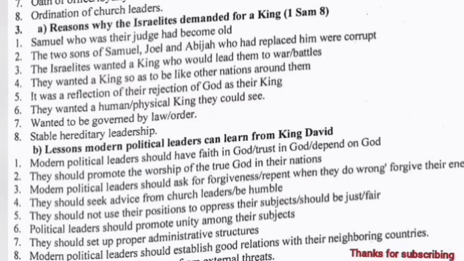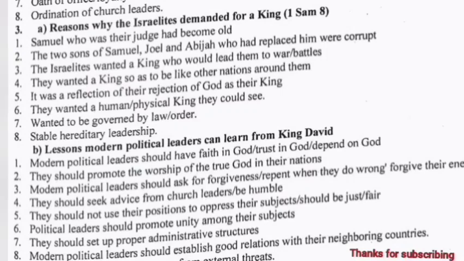Samuel, who was the judge, had become old. The two sons of Samuel, Joel and Abijah, who had replaced him, were corrupt. The Israelites wanted a king who would lead them to war. They wanted a king so as to be like other nations around them. It was a reflection of their rejection of God as their king. They wanted a physical king they could see.